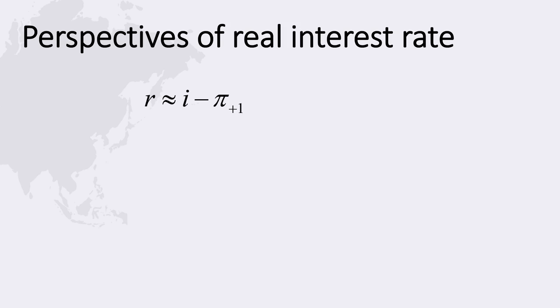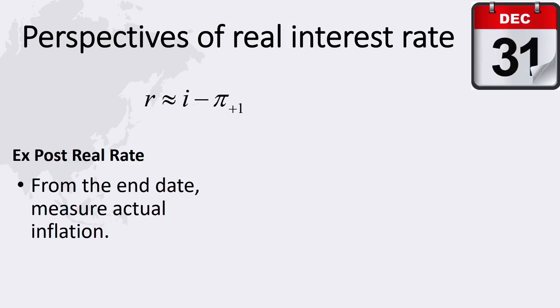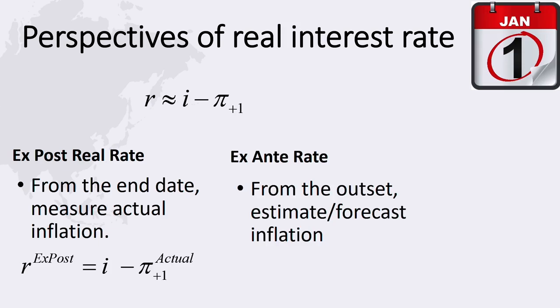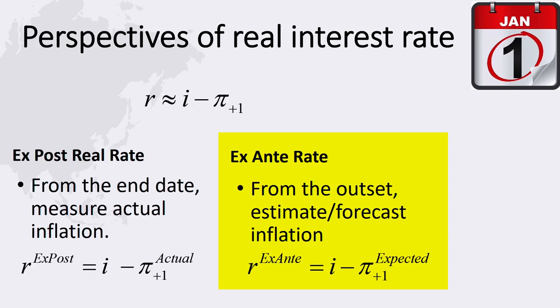Consider also the real interest rate from the perspective of a borrower considering taking out a loan. With 20/20 hindsight, we will be able to know what the real cost of borrowing was after the money was repaid, which we call the ex post real interest rate. This is simply the money interest rate less actual observed inflation. The real interest rate can also be viewed from the ex ante standpoint of the time at which the loan was made. At that time, neither the lender nor the borrower will know what inflation will occur over the life of the loan. We define the ex ante real interest rate as the difference between the money interest rate and the best forecast of future inflation.